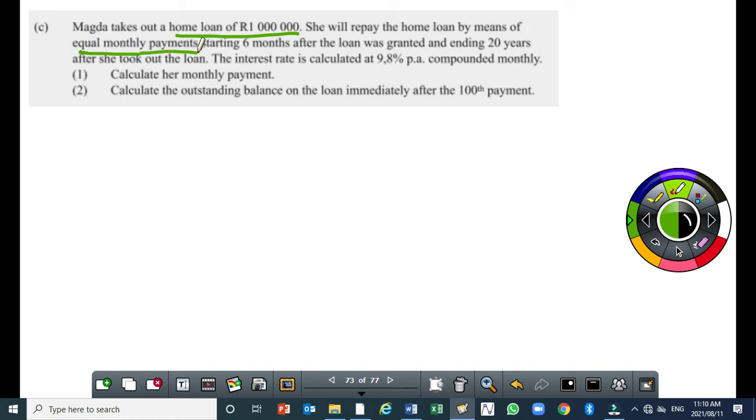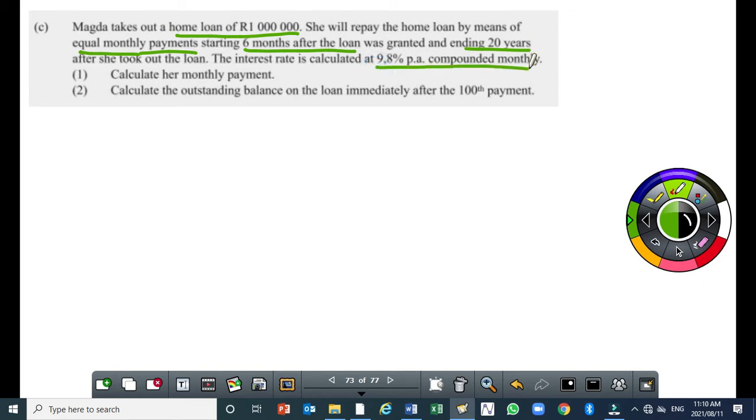Equal monthly payments starting 6 months after the loan was granted and ending 20 years after she took out the loan. So we've got 20 years there. That's the total duration. The interest rate is calculated at 9% per annum compounded monthly. So we have our interest rate.